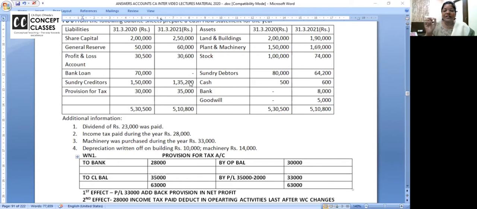Now, after the working capital changes, 1,17,100 less income tax paid 28,000. So cash from operating activities is 89,100. Now you got the answer. Are you comfortable checking this way?